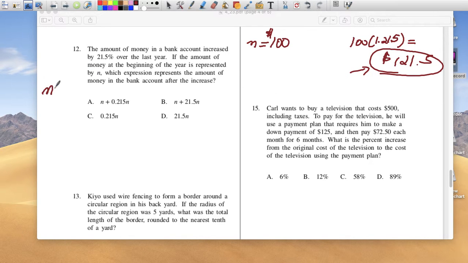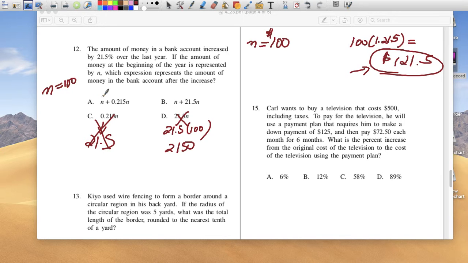So again, let's make n equal 100. One of these expressions has to give me 121.5, so let's just try them out. Let's try D: 21.5 times 100. Multiply that out. You get 2,150. Garbage. Try this one: 0.215 times 100. That gives you 21.5.